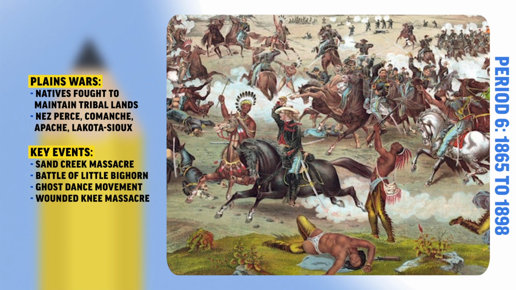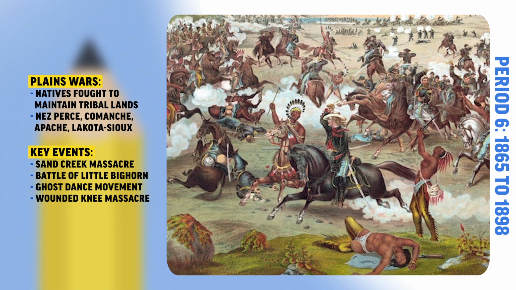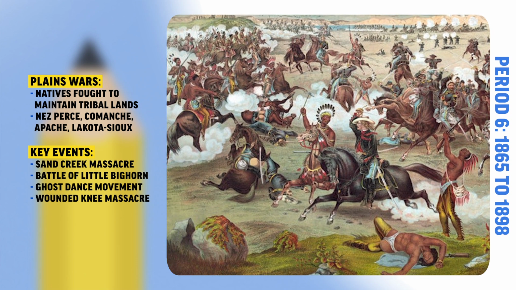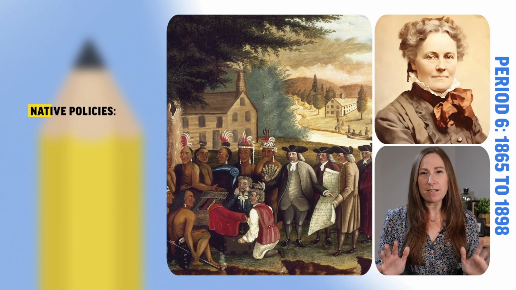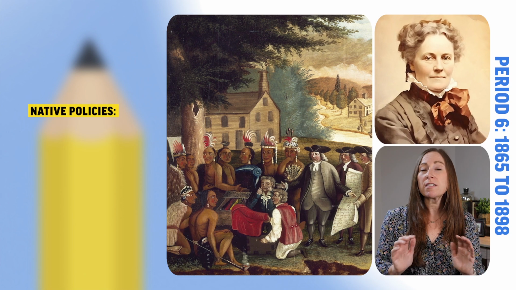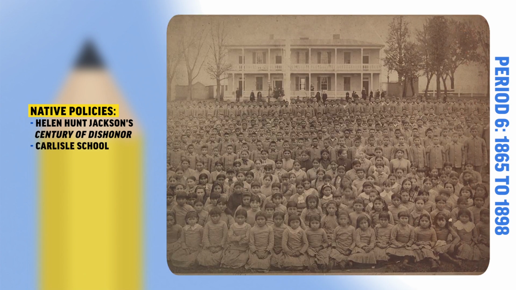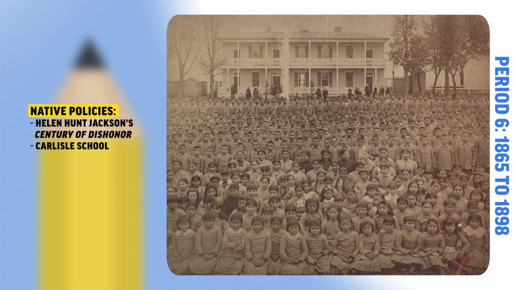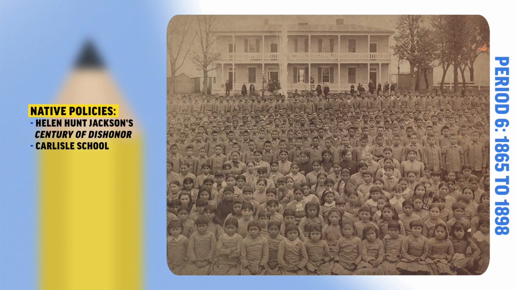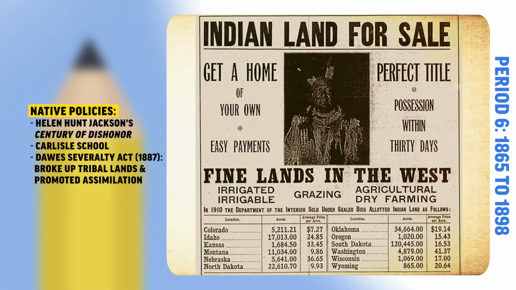Despite the efforts of indigenous peoples like the Ghost Dance movement or their victory at Little Bighorn, these tribes were ultimately defeated. And the decades of government injustices against Native Americans was exposed in Helen Hunt Jackson's book, A Century of Dishonor. Meanwhile, assimilationist schools like the infamous Carlisle School sought to erase Native culture and force conversion to Christianity. And the 1887 Dawes Severalty Act broke up tribal lands, offering citizenship to natives who agreed to assimilate.